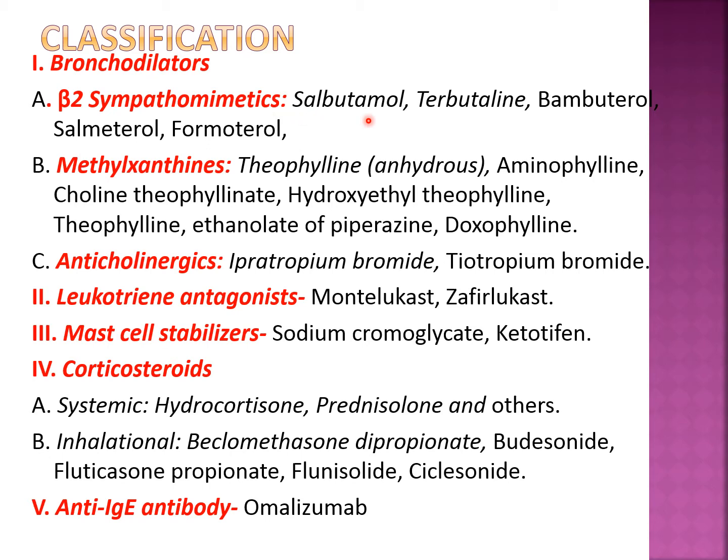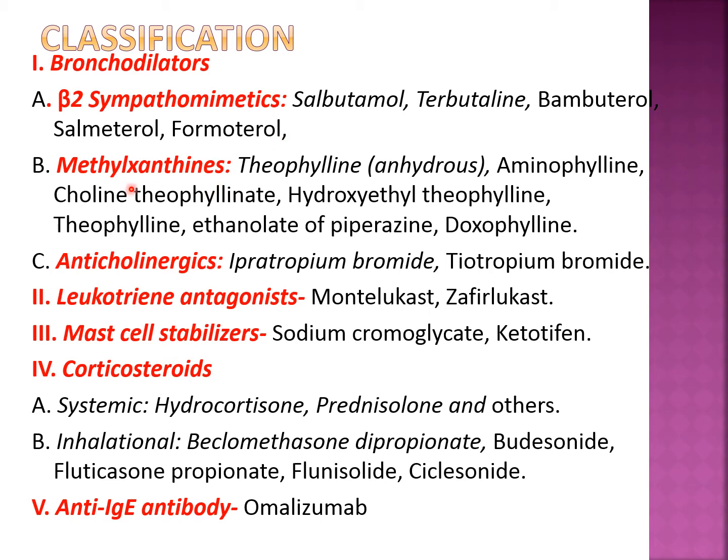In that there are salbutamol, terbutaline, bambuterol, salmeterol and formoterol, out of which salbutamol is very commonly used, and it is a short acting beta 2 agonist. Salbutamol and terbutaline are the short acting beta 2 agonists, also called SABA, while salmeterol and formoterol are the long acting beta 2 agonists, also called LABA.